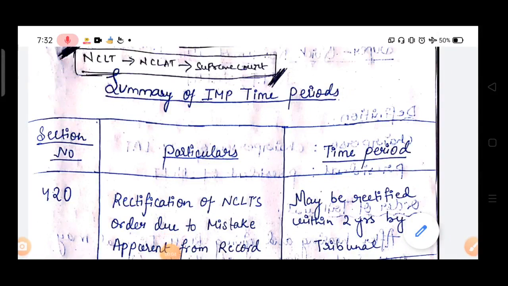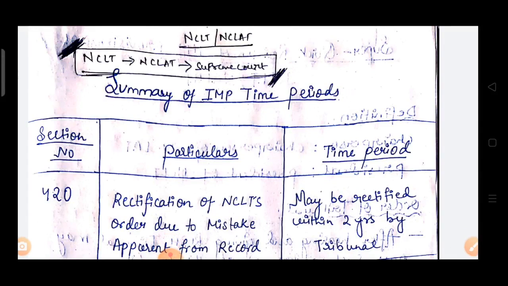This is the second revisionary video of CA Final New Syllabus Law December 2021 exams. In our first revisionary video, we had completed companies incorporated outside India revision. In today's video, we'll do NCLT, NCLAT revision.